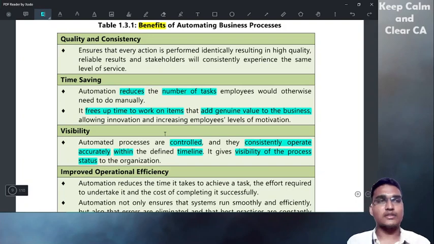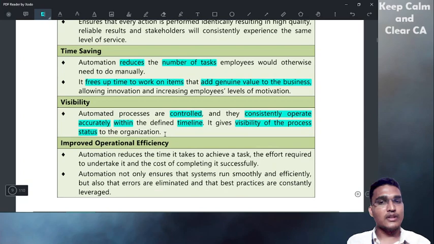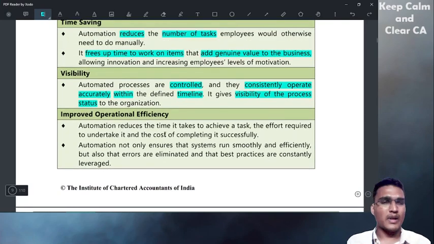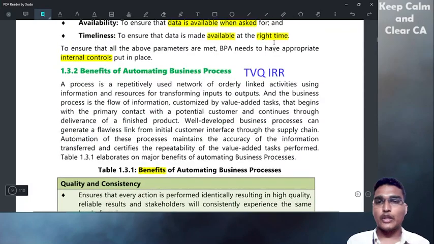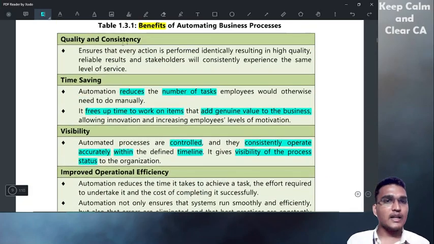It will give the status. I hope I have covered visibility. That's enough, it will take a lot of time. And Q for quality and consistency. Quality and consistency refers to, one second,